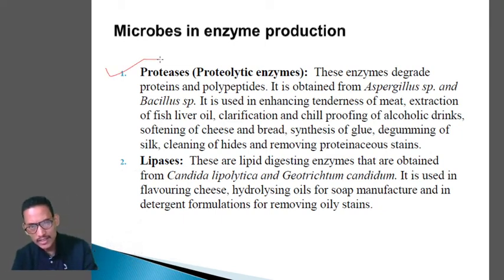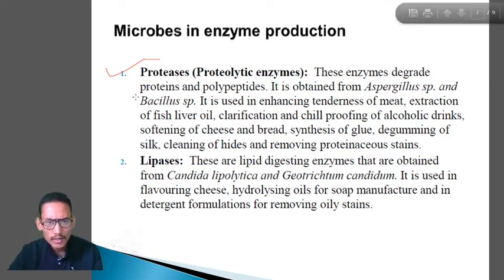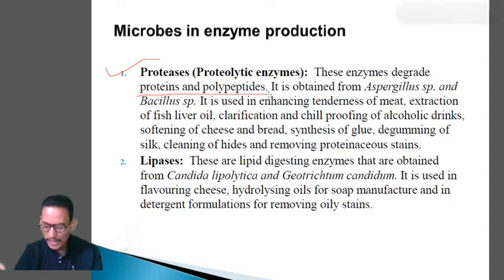This enzyme will break down proteins and polypeptides. Remember, the proteolytic enzyme breaks down proteins and polypeptides. It is obtained from Aspergillus species and from Bacillus species.